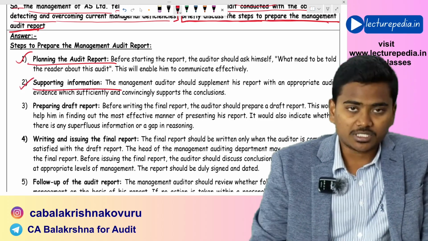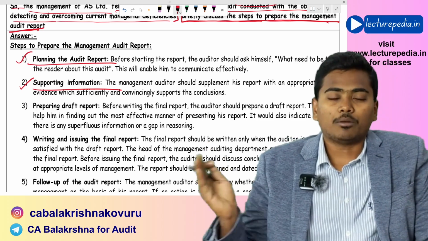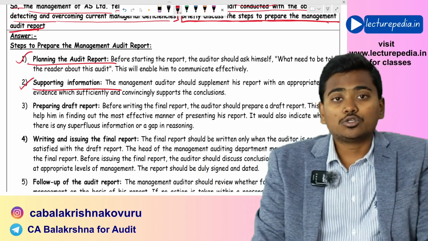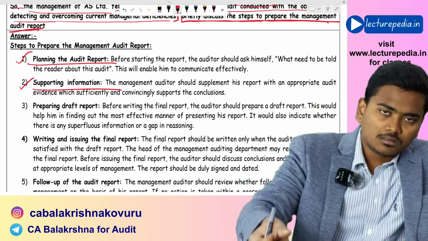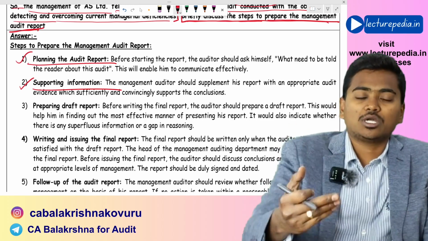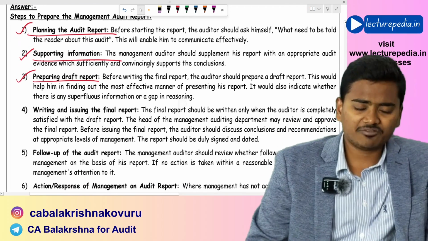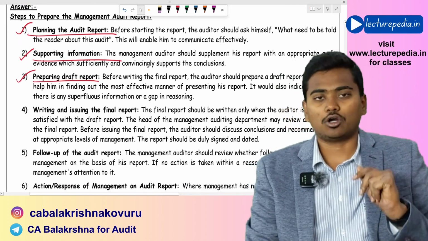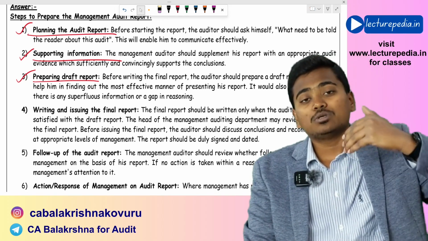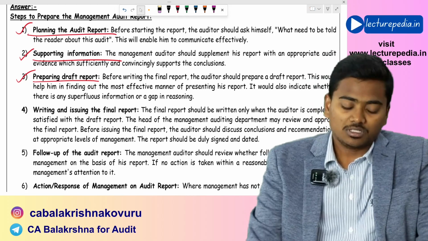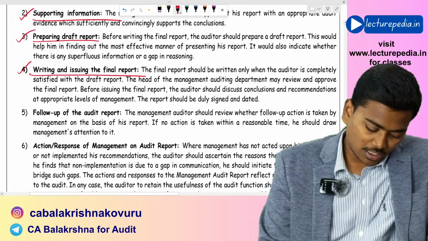And supporting information for whatever findings you have kept in the management audit report, you should also have proper supportings to prove that information or those findings. And preparing a draft audit report: before preparing the final audit report you need to prepare a draft audit report. If you are satisfied with that draft audit report, you need to prepare the final audit report from that draft audit report. See, writing and issuing the final audit report.